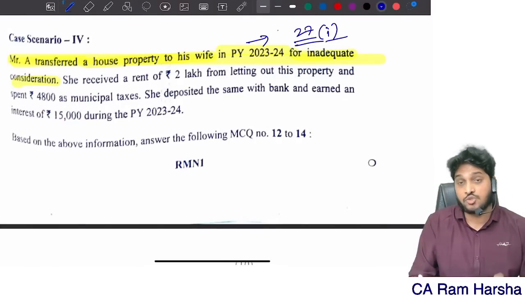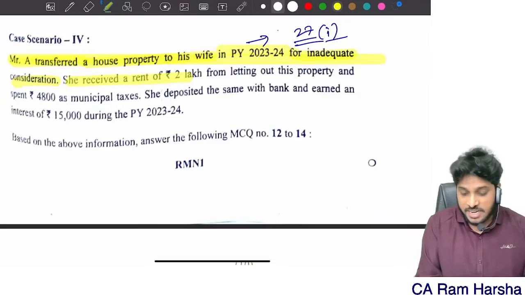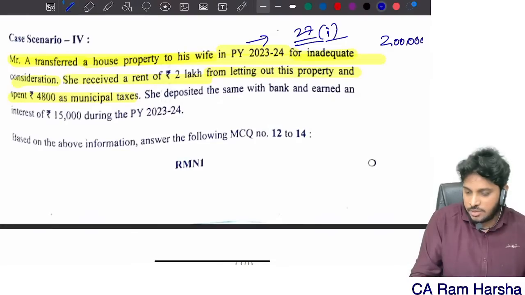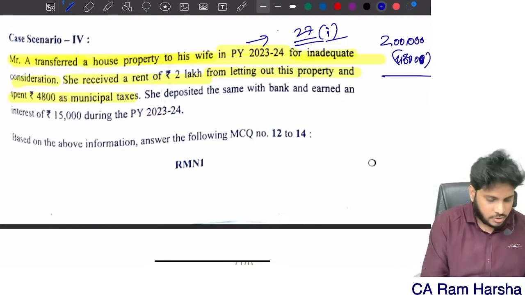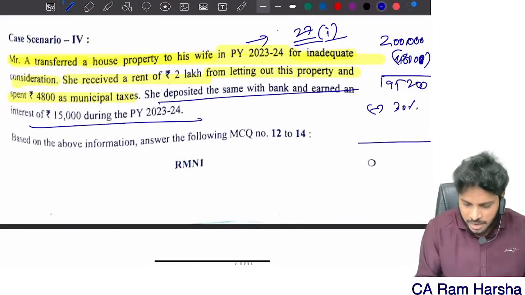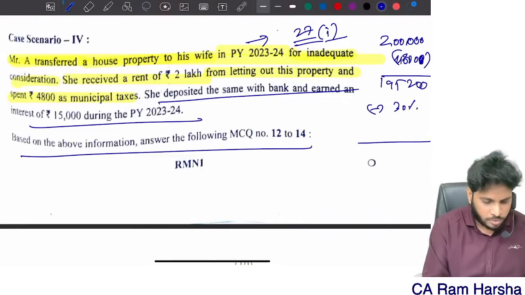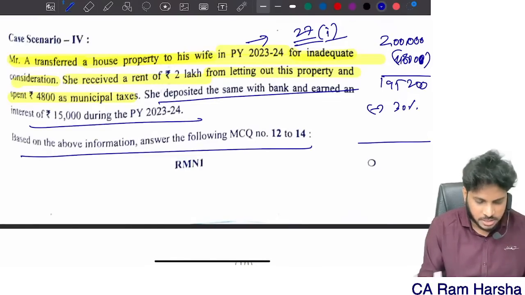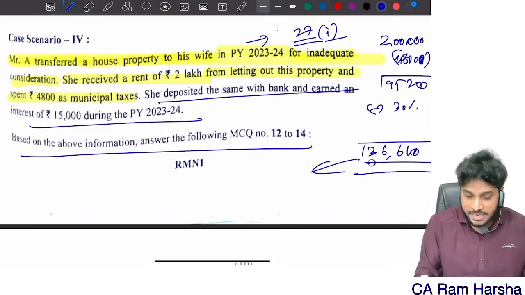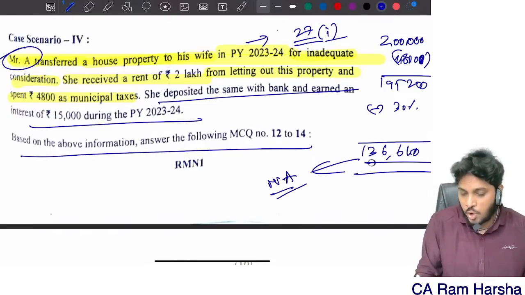Section 27, inside that clause 1 is there, right? She received a rent of 2 lakh from letting out the property and spent 4,800 on municipal taxes. So 2 lakhs is gross annual value. Municipal taxes paid 4,800, so net annual value is 1,95,200, minus 30% is equal to 1,36,640. That is income from house property, directly transferred in the hands of the husband who actually transferred.